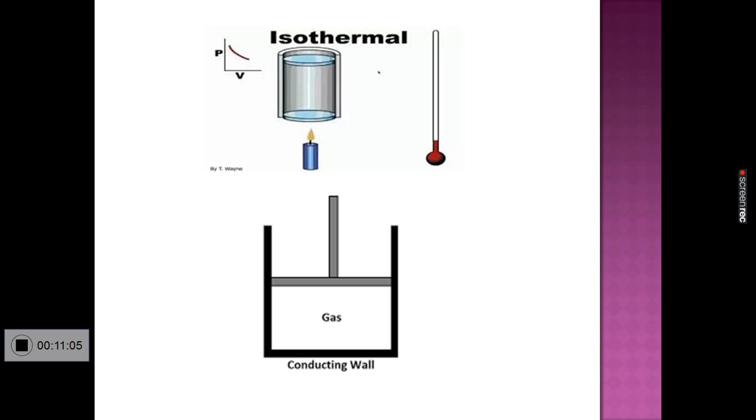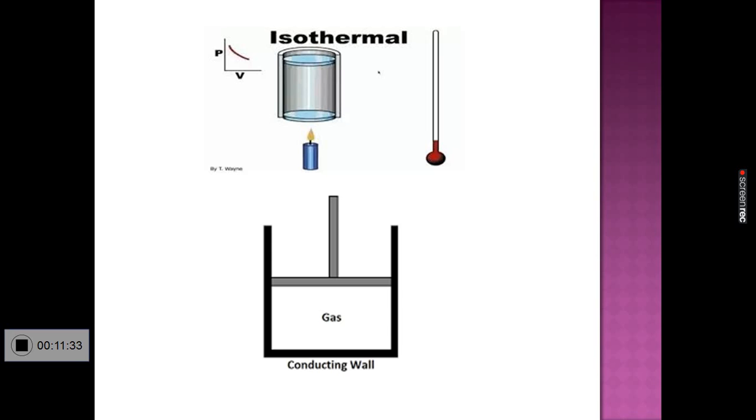But in order to maintain constant temperature, the heat will be readily ejected out through the conducting walls, so that temperature remains constant. So pressure increases, volume decreases, entropy decreases, but temperature remains constant. By liberating heat energy, temperature is maintained constant.